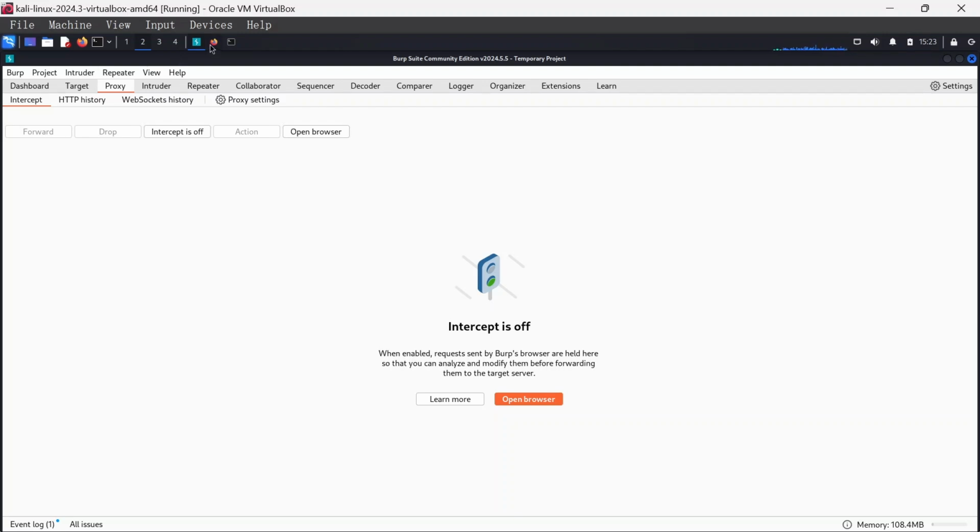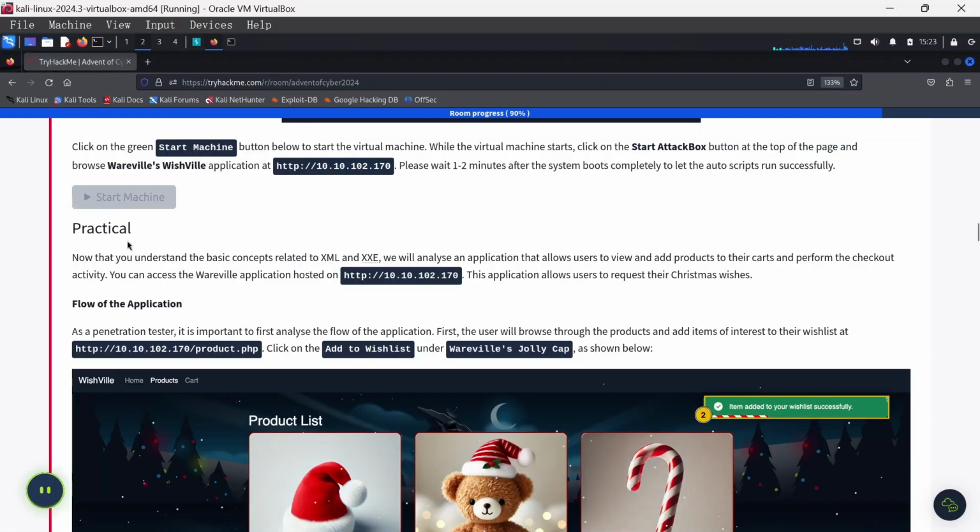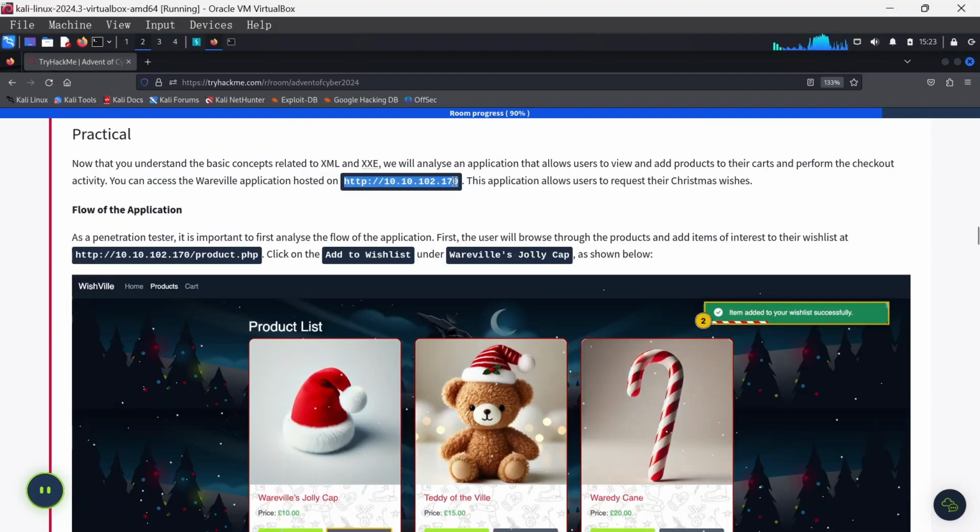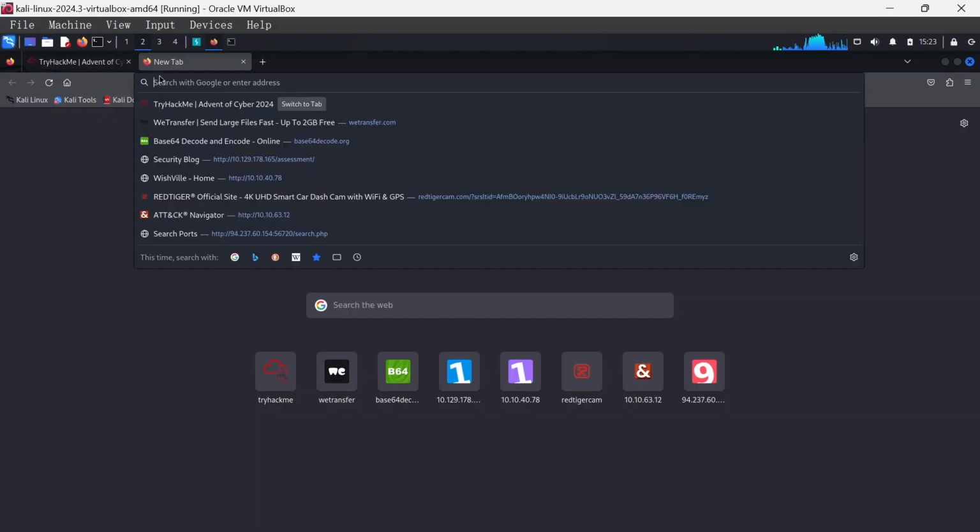First things first, we'll come back to this area here. The practical says, now that you understand the basic concept related to XML and XXE, we will analyze an application that allows users to view and add products to their carts and perform the checkout. You can access this web view application hosted on this. So I'll just copy this address, and let's open it here. Since I'm using the VPN, it should load on my machine's browser.